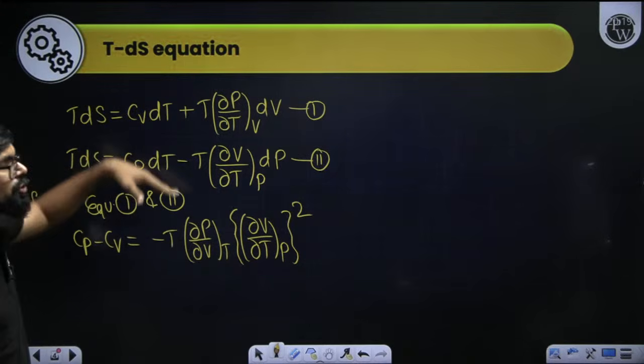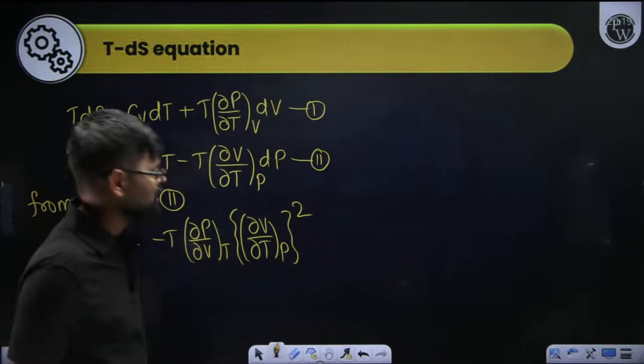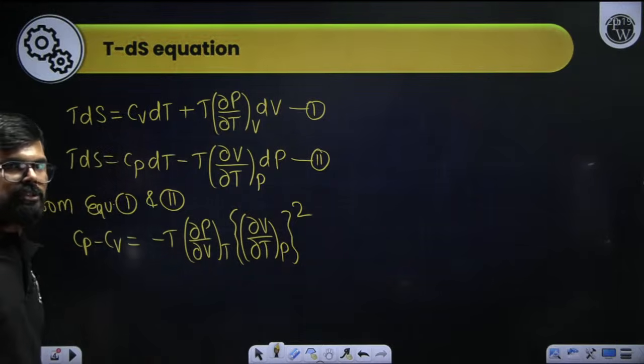When you equate these two and do some manipulation, you will get this particular equation.